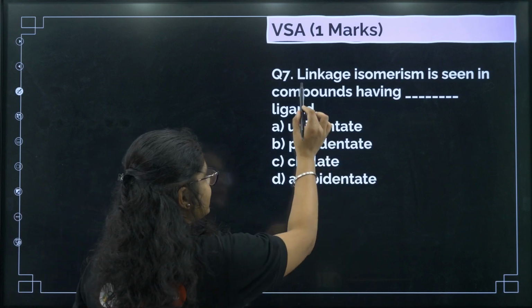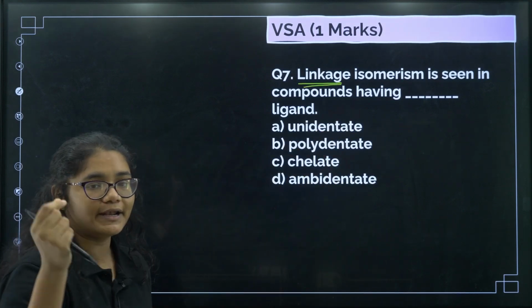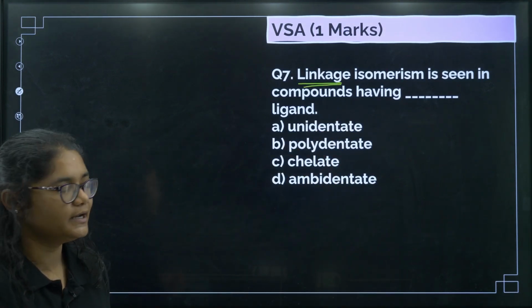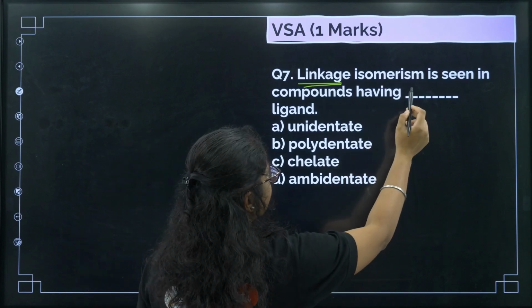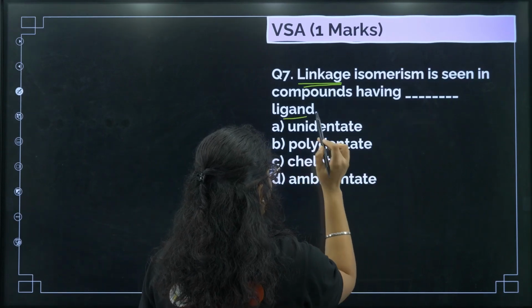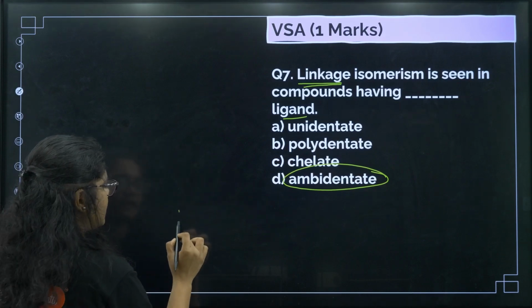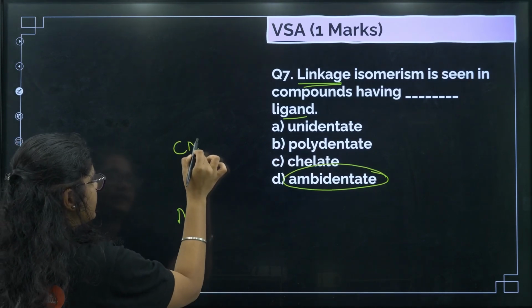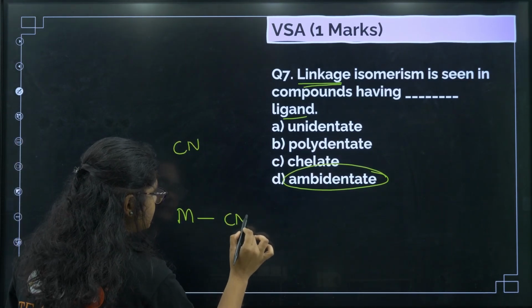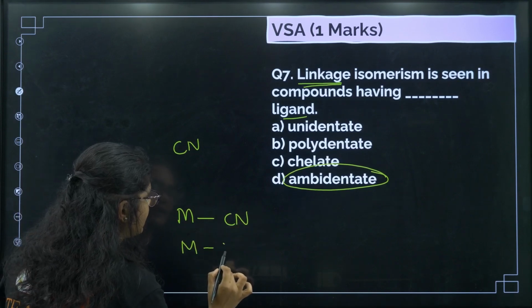Okay. Next, linkage isomerism. So linkage isomerism means when different atoms bind to the metals, right? Linkage isomerism is seen in compounds having which type of ligands? Ambidentate ligand. Like for example, if you have any metal, and let us consider a ligand CN. If this is binding like this, or it can also bind like this, right?